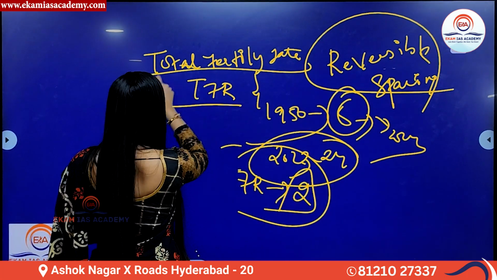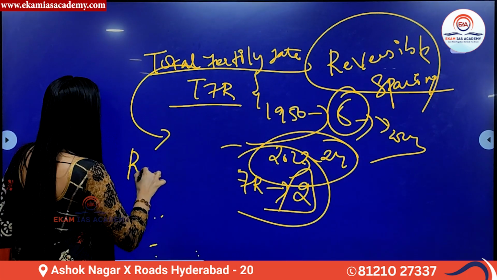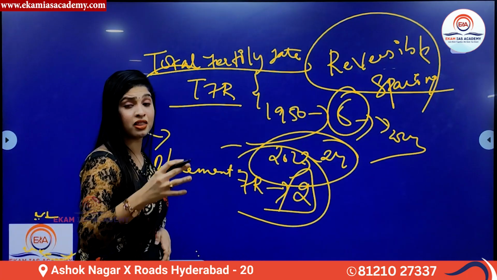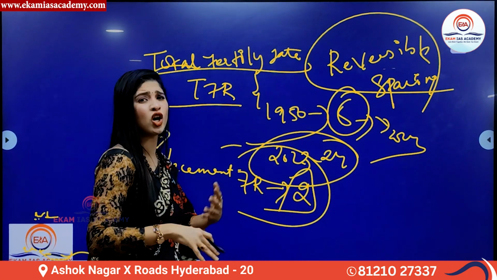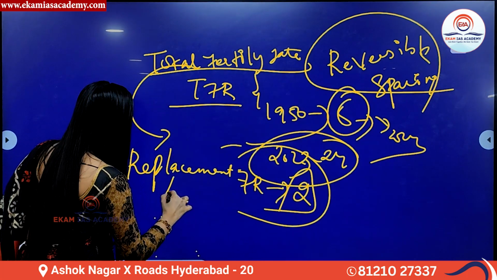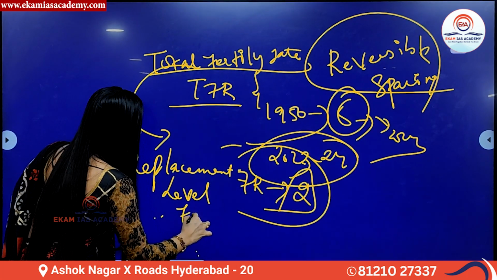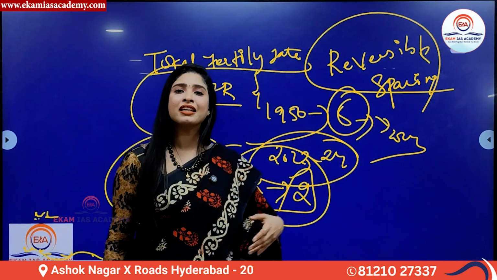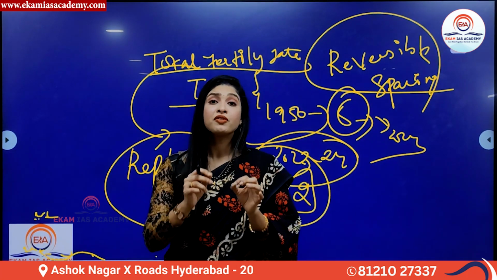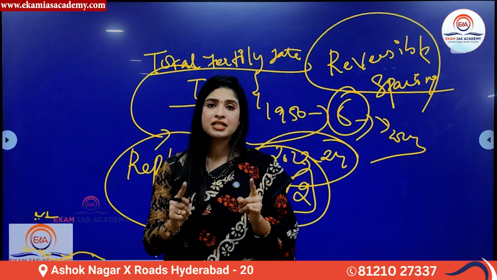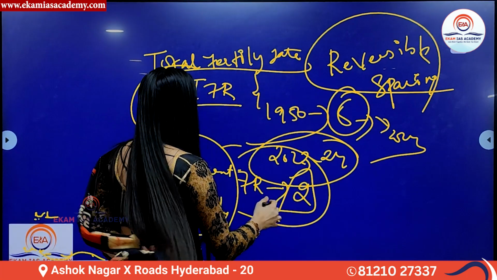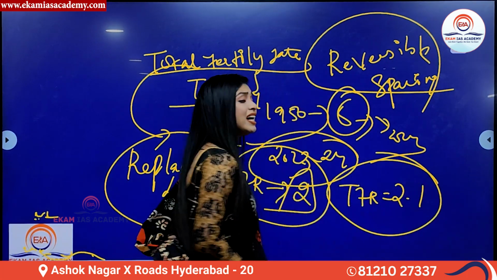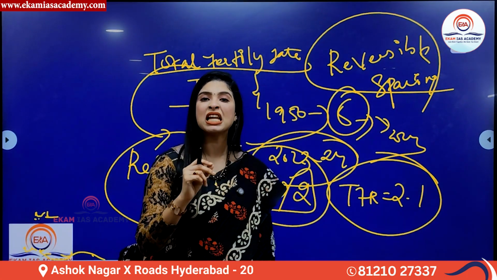Having said that, there is another related concept of total fertility rate, which you should know. Sometimes for the examination, this can also come up, right? It is also a probable topic. So, replacement level fertility is a related topic. In simple terms, if the total fertility rate, the TFR, is equal to 2.1, that is called replacement level fertility.